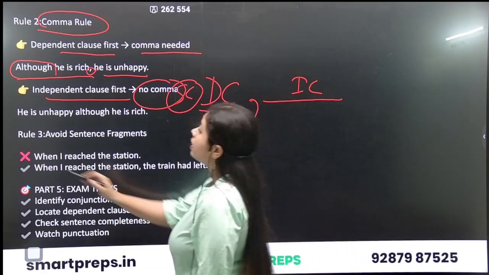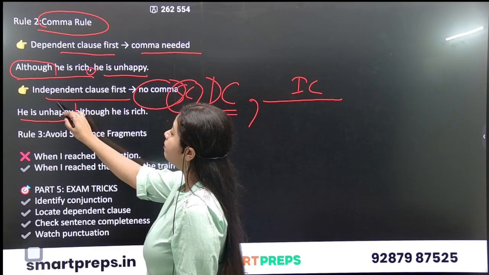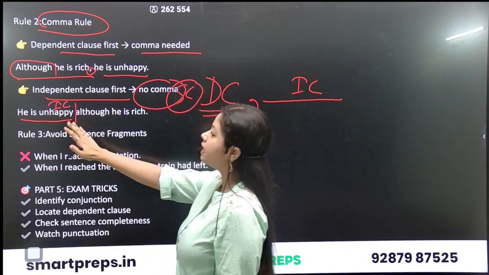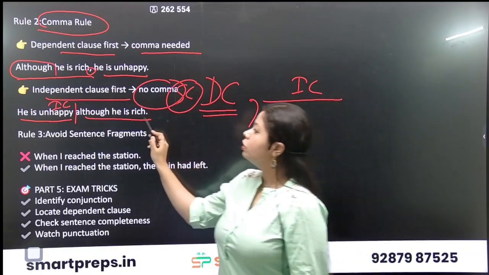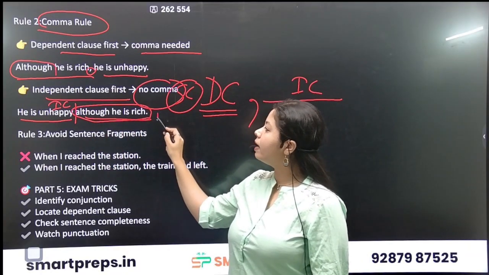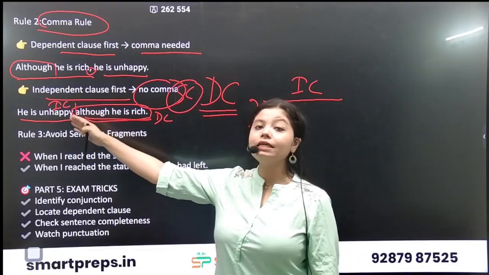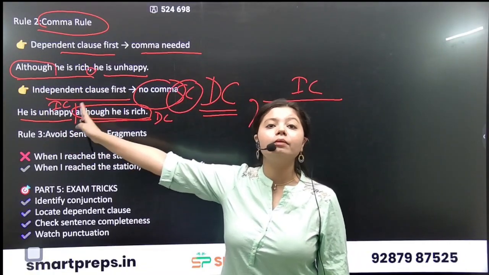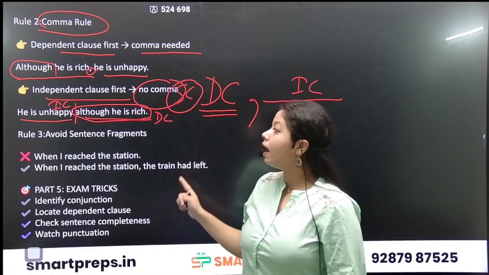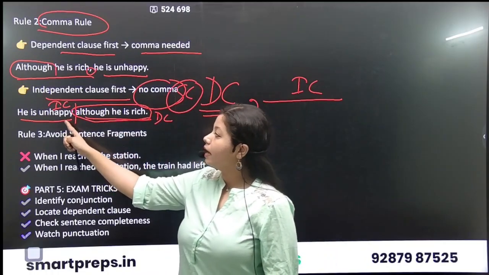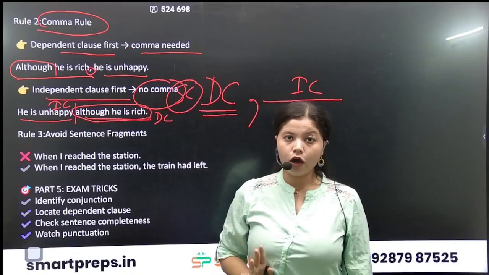For example, he is unhappy. This is an independent clause added at the beginning of the sentence. Although he is rich. So this part is the dependent clause. Now, we can see that the independent clause is at the beginning and the dependent clause is at the end. So since the independent clause is at the beginning, there is no need of a comma.